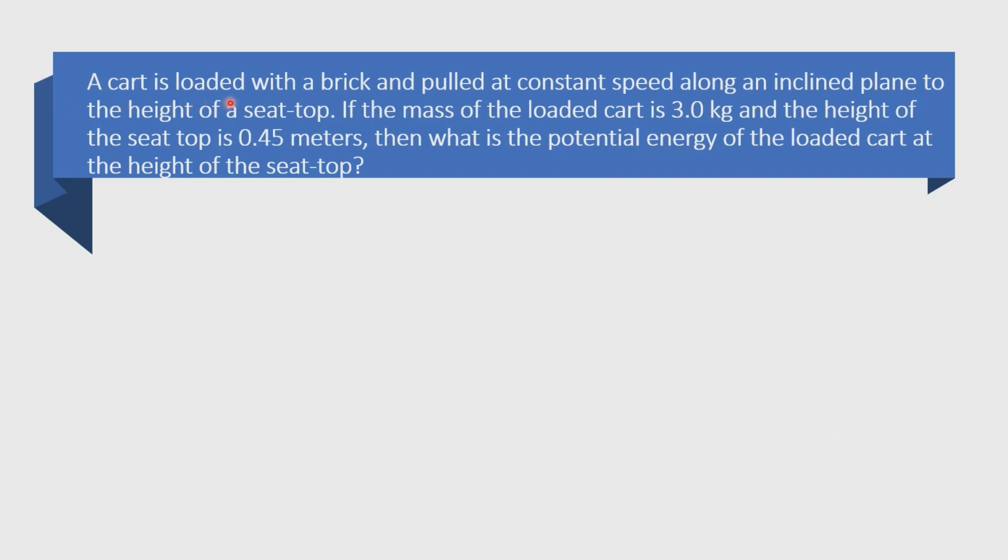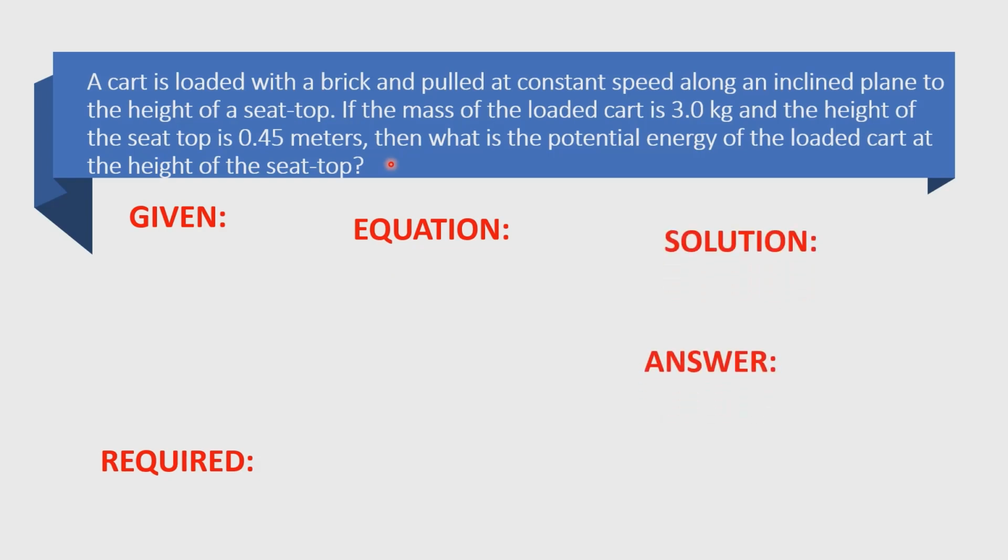A cart is loaded with a brick and pulled at a constant speed along an inclined plane to the height of a seat top. If the mass of a loaded cart is 3.0 kg and the height of the seat top is 0.45 meters, then what is the potential energy of the loaded cart at the height of the seat top? So again, in solving this problem, we need to find the given, the required, the equation, the solution, and the answer.